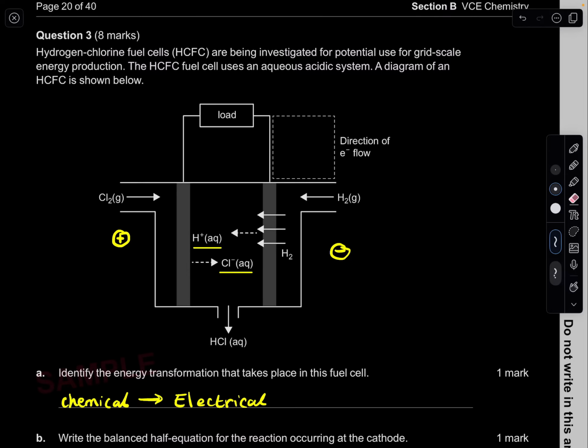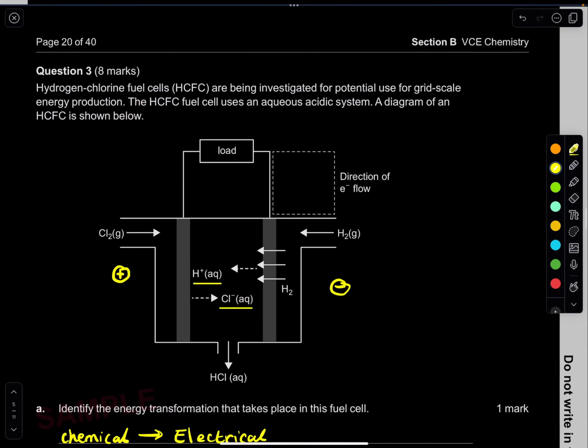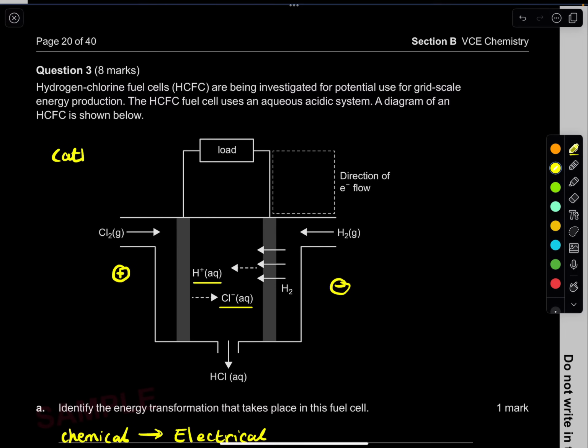But in a galvanic cell, positive goes to positive, negative goes to negative. So that already tells me this electrode is positive. And if it is positive in a galvanic cell, it is the cathode, where reduction occurs, on the left. On the right, it must be the anode, where oxidation occurs.